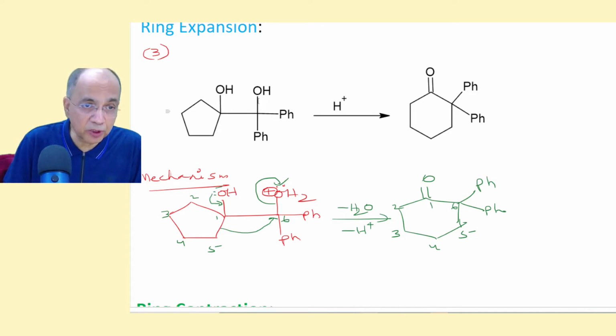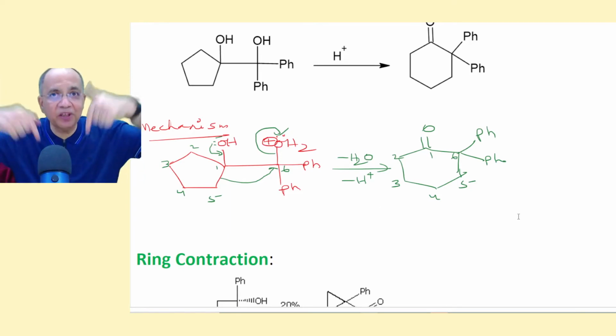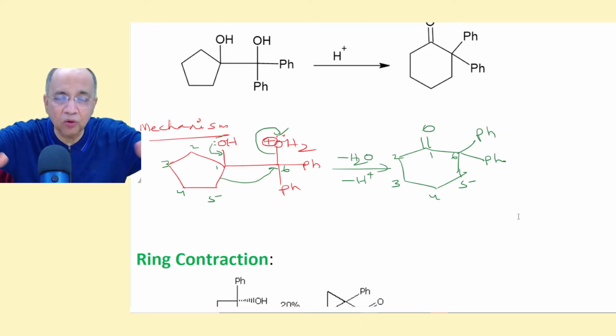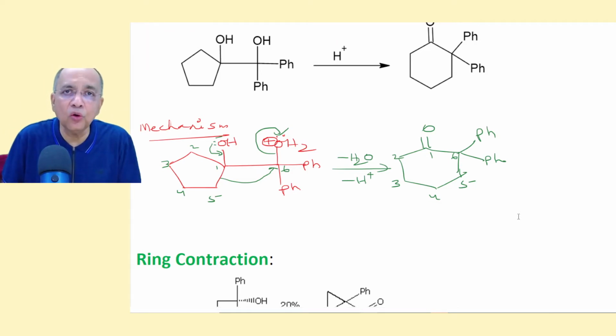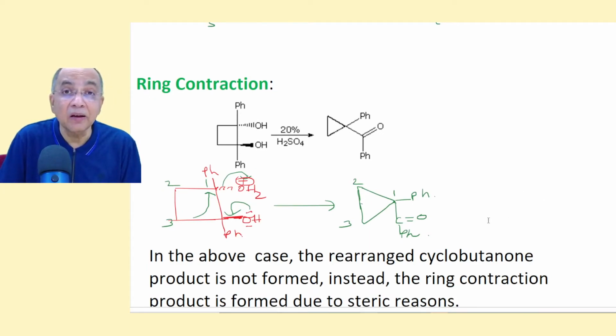So this carbocation is formed here, and there is bound to be a ring expansion, this migration of a ring residue, and the lone pair coming here to give only the ring expansion product. You can have a look. I will be giving you the entire file that I am using now for you to download and study. You also sometimes find ring contraction product when there is a steric hindrance.